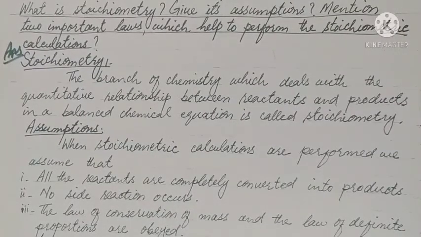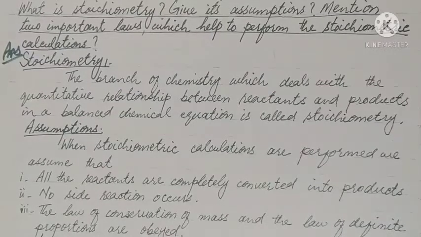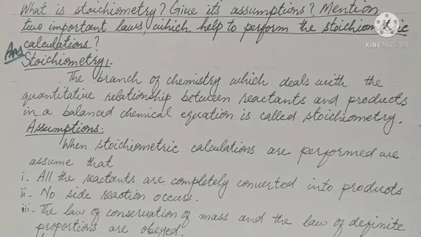Question number 23, A part. What is stoichiometry? Give its assumptions. Mention two important laws which help to perform the stoichiometric calculations.